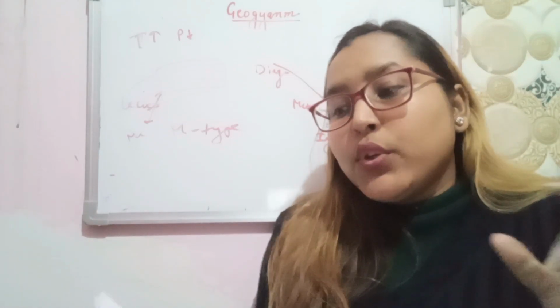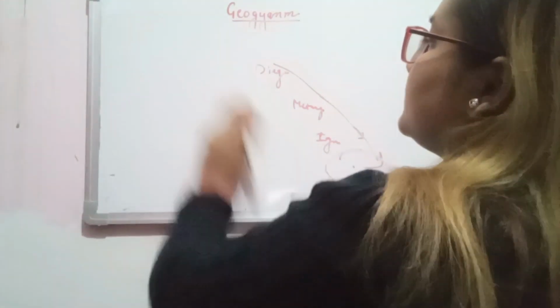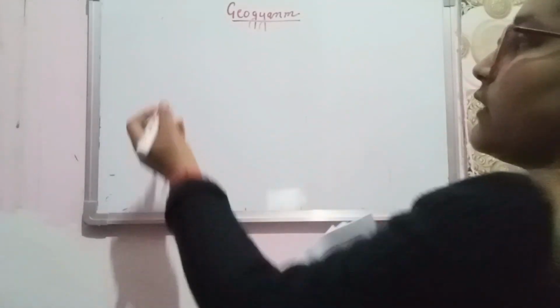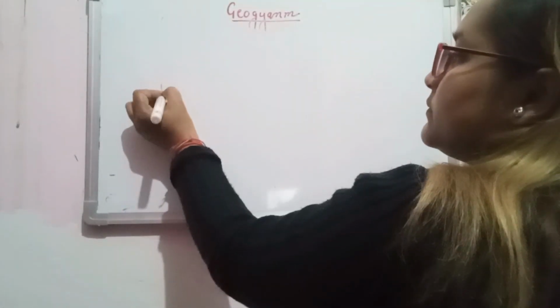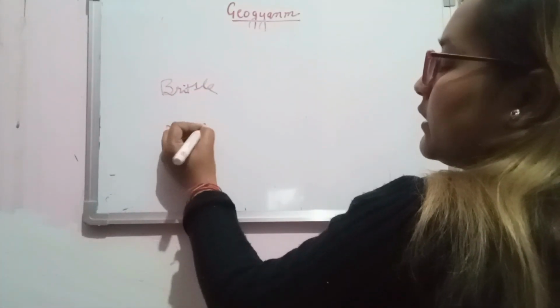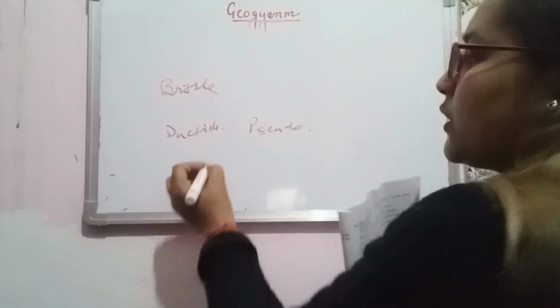Next, pseudotachylite is commonly found due to... In the depth of the earth there is a brittle zone, then there is a ductile zone, and you get pseudotachylite here.